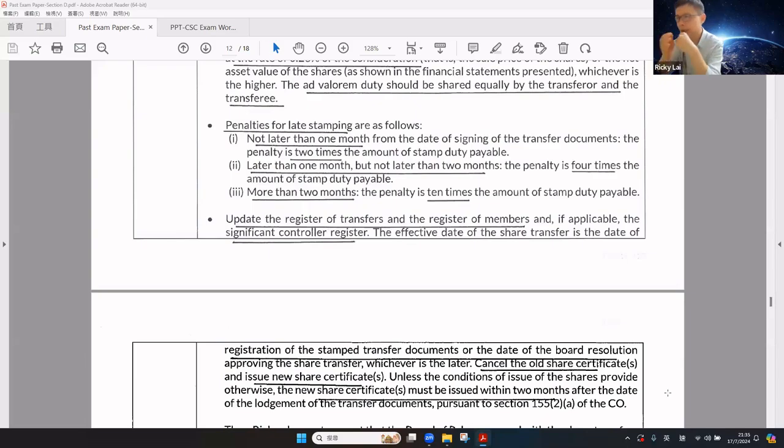How about the penalty for late stamping? Okay, in case of no later than 1 month, 2 times. Later than 1 month but no later than 2 months, 4 times. More than 2 months, that is 10 times.